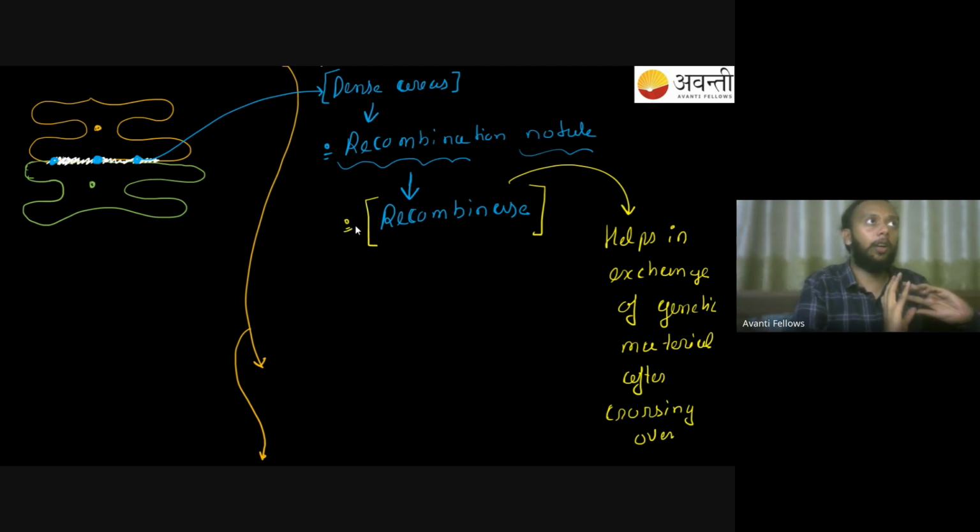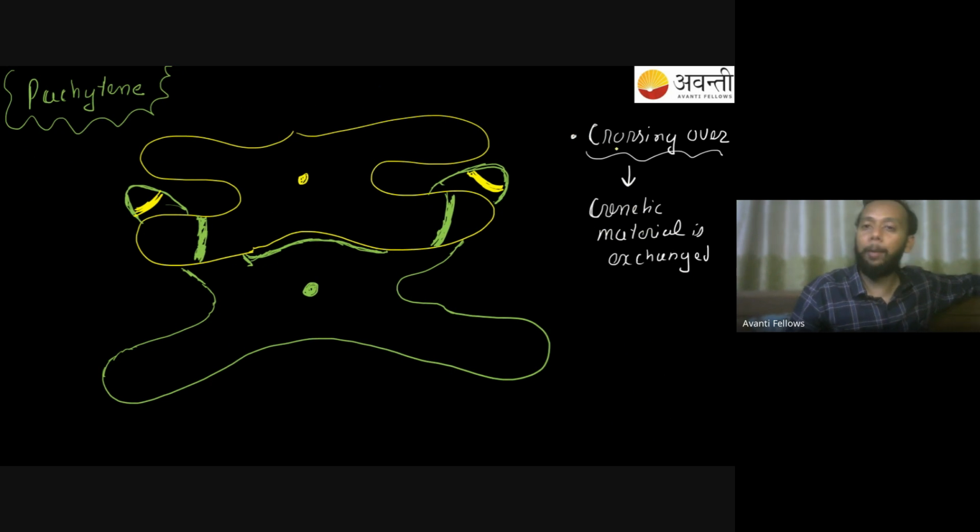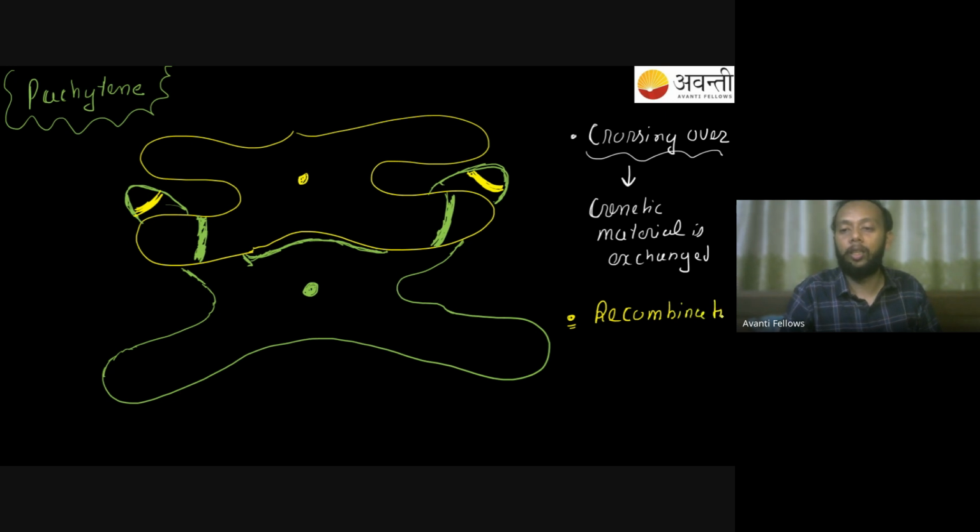So if they ask you in which stage of meiosis you get to see the recombinase enzyme working, your answer should be the packaging stage. If they ask you in which stage the crossing over will take place, the answer is going to be my packaging stage, right? So what actually happens? Crossing over will happen over there, right? You will exchange the genetic material, and once you have exchanged the genetic material, we will say recombination has taken place. आप बोलोगे यहाँ पे that there has been a recombination. एक बार आपने मटेरियल एक्सचेंज कर लिया ना, डीएनए वाला एक्सचेंज आपने कर लिया, देन आप बोलोगे यहाँ पे आपका हो चुका है, आपका यहाँ पे रिकॉम्बिनेशन.